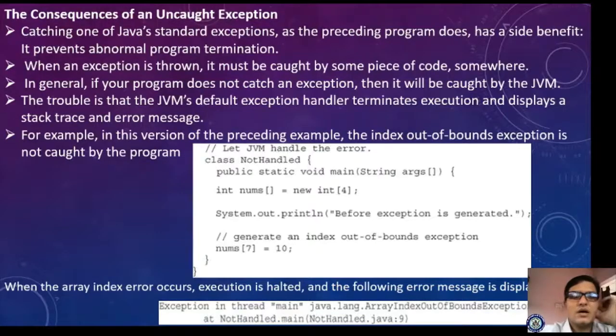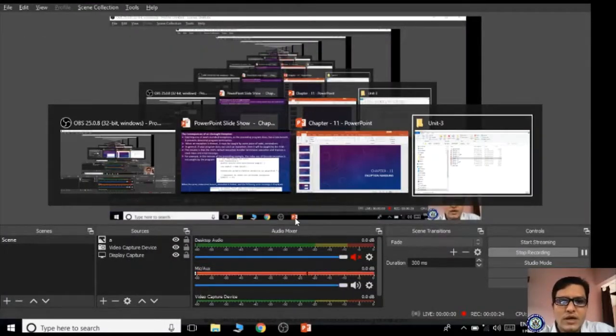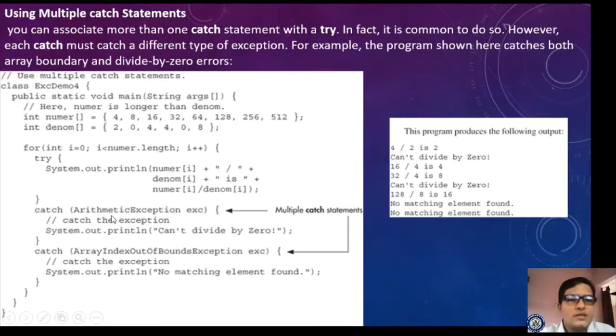In this, the consequence of an uncaught exception. This means if you have not provided handling for whatever error occurs, then the system will generate it. System in the sense JVM, Java Virtual Machine, will tell you the type of error that has occurred in your program. Okay, so that we have learned.